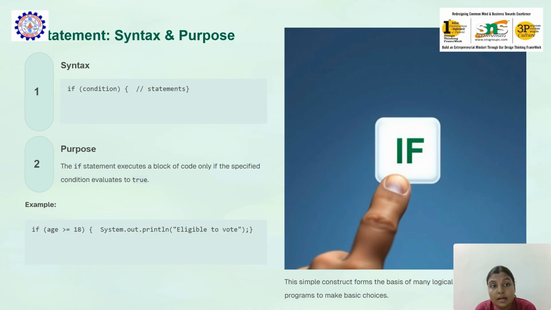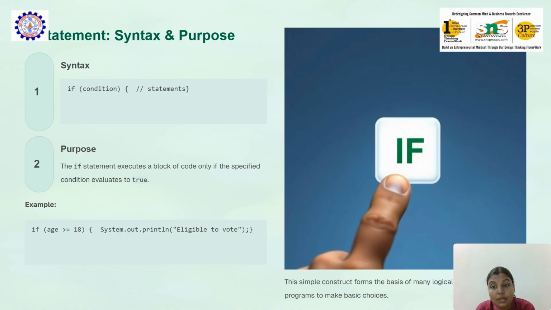Statement syntax and purpose for the if: we have a condition following the if clause, and the purpose is that the if statement executes a block of code only if the specified condition evaluates to true. If it is false, then it comes out of the block of code that follows the if condition, and the line next to the block gets executed.